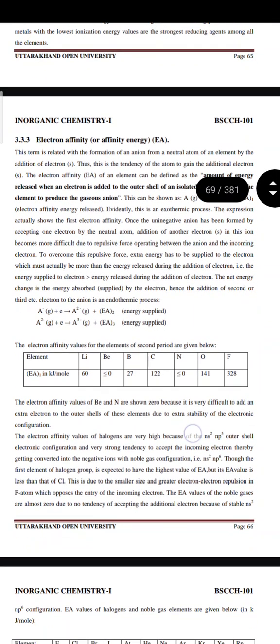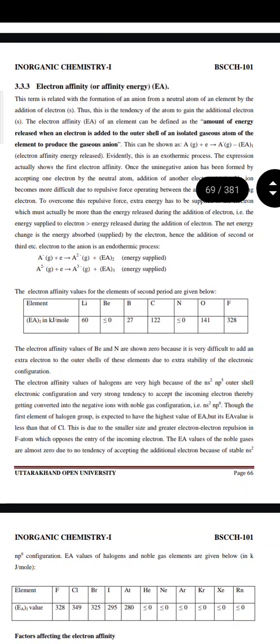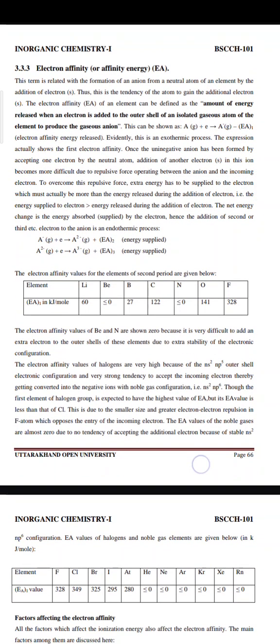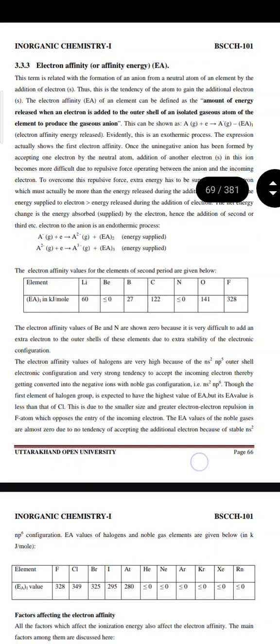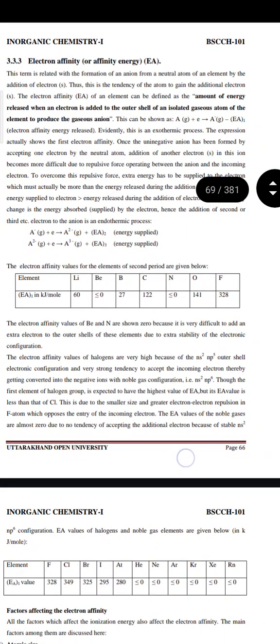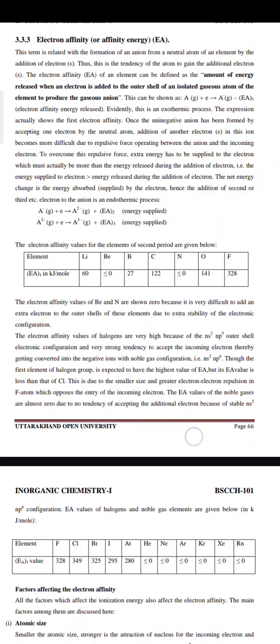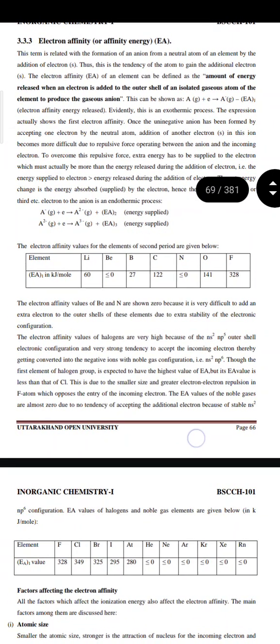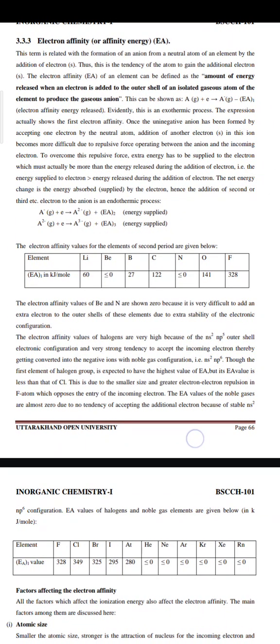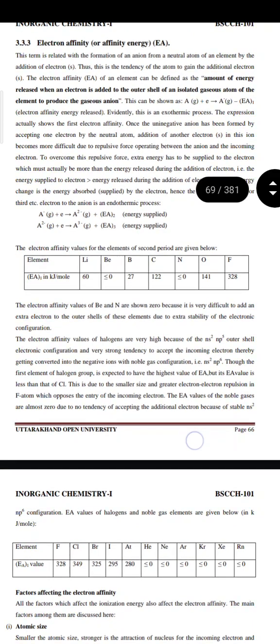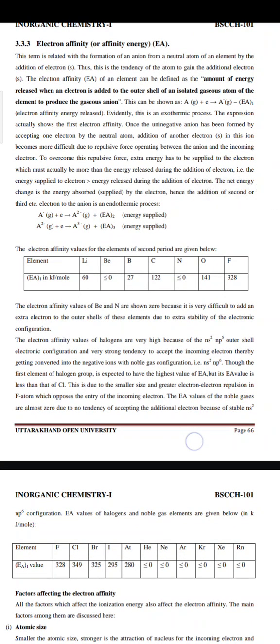Next is electron affinity, EA. The term is related to the formation of an anion from a neutral atom of an element by the addition of electrons. Thus, this is the tendency of the atom to gain an additional electron. The electron affinity of an element can be defined as the amount of energy released when an electron is added to the outer shell of an isolated gaseous atom of the element to produce the gaseous anion. This can be written as shown: A plus e is equal to A negative minus EA1.